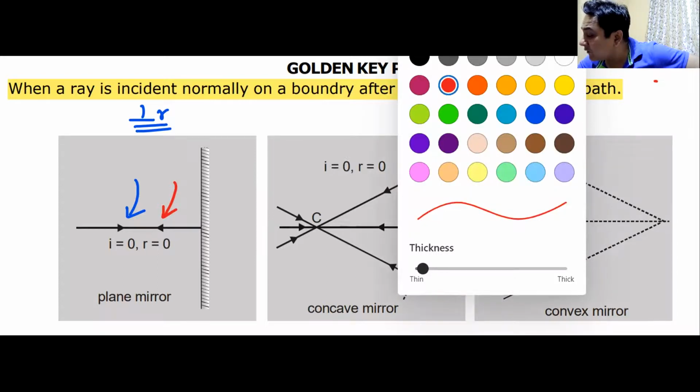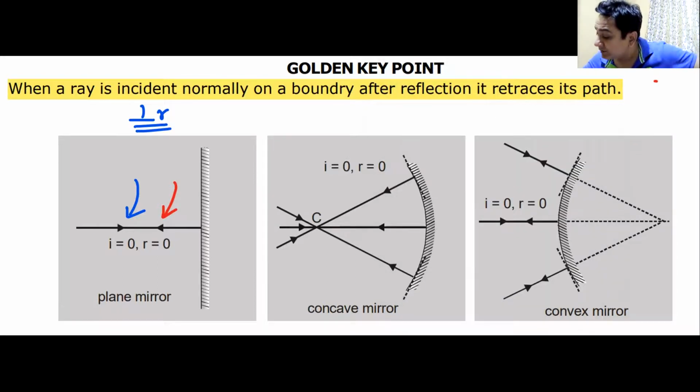Similarly, in case of a concave mirror, this is the center of curvature. What is center of curvature? Don't worry, we will get to the definition. Any ray which is passing through the center of curvature will be incident normally. So these are the 3 blue rays, which are the incident rays, passing through the center of curvature.